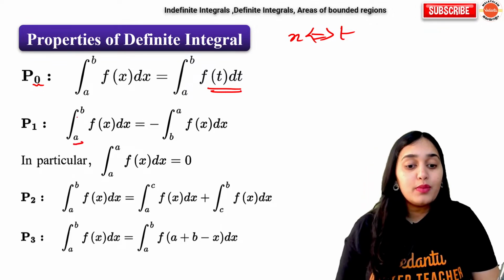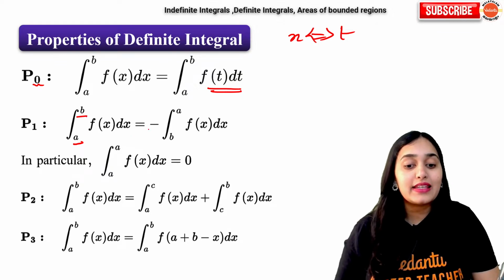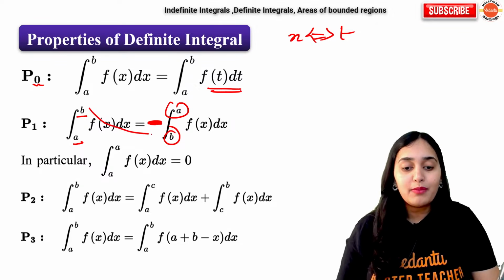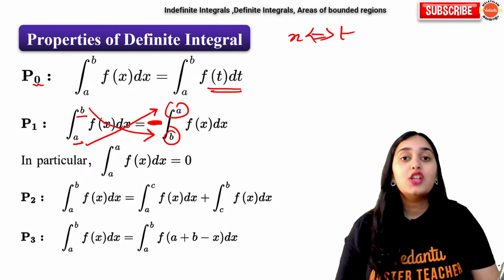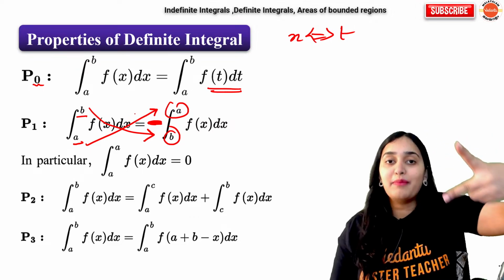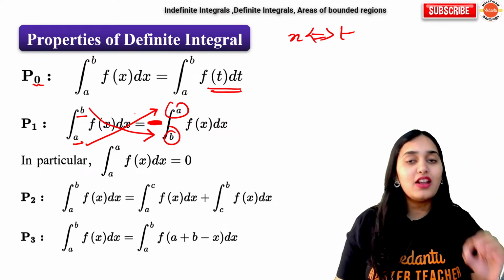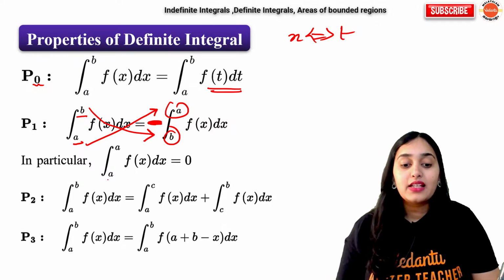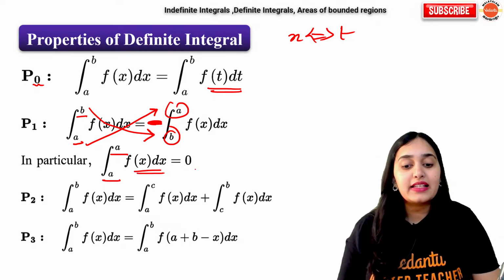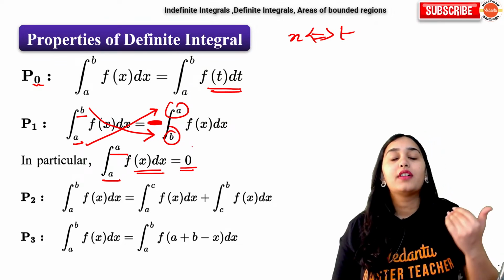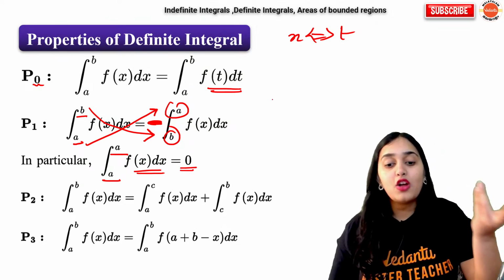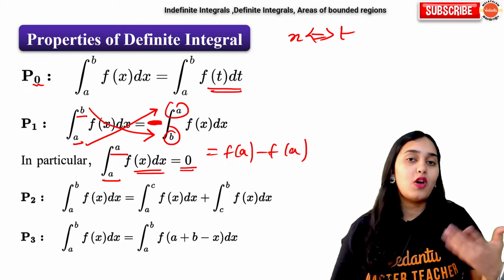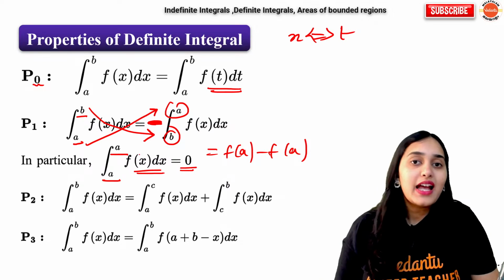Second, integral a to b f of x dx is equal to minus integral b to a f of x dx. So what is happening? b here, a there. When you change the limit, the sign of the integration will change. Simple. Next, integral a to a f of x dx is equal to 0. If your starting and ending value are the same, then obviously your answer will be F of a minus F of a, which is 0.